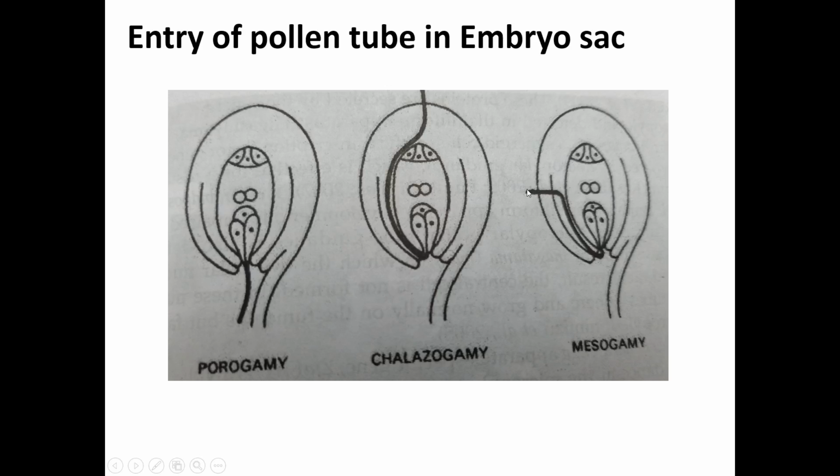In mesogamy, the pollen tube enters through the integument, and through the inner integument it comes in contact with the egg nucleus. In this way, in angiosperm plants, the pollen tube enters in different ways: by the micropylar end, by the chalazal end, and by the integument.